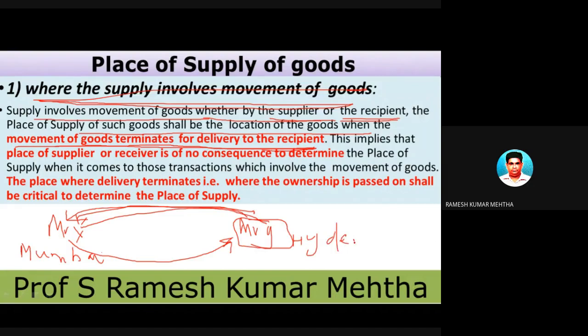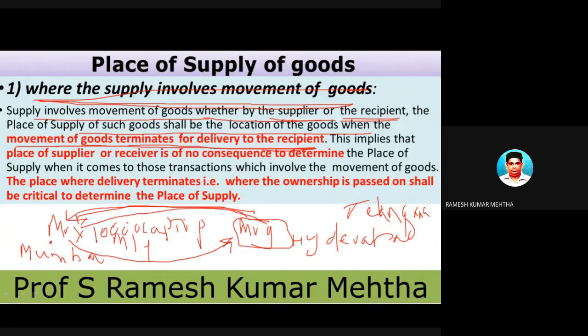Mumbai is in Maharashtra and Hyderabad is in Telangana. Now Mr. Y calls Mr. X to supply 10,000 laptops.